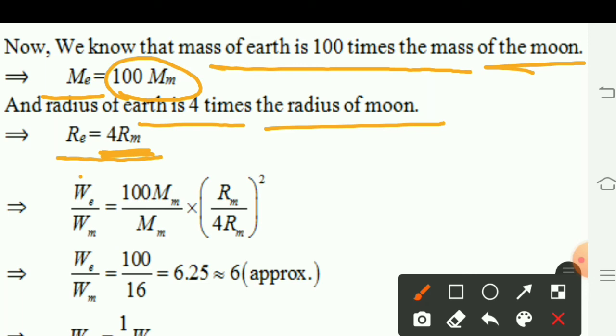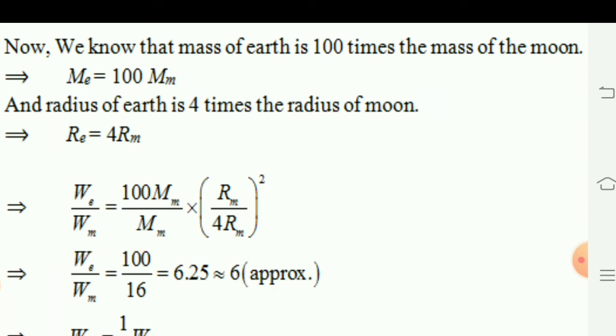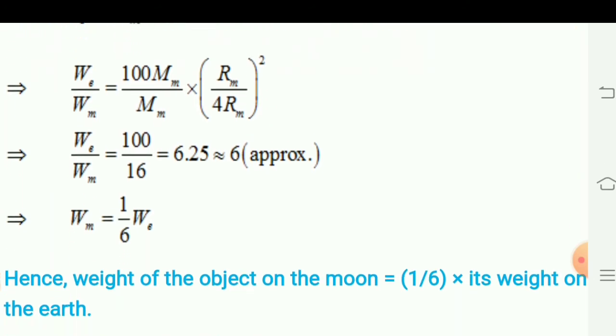Again we will put these values of radius of moon and radius of Earth in this equation, and from this equation you can easily understand the weight of the object on Earth and the weight of the same object on the moon. By putting these values,